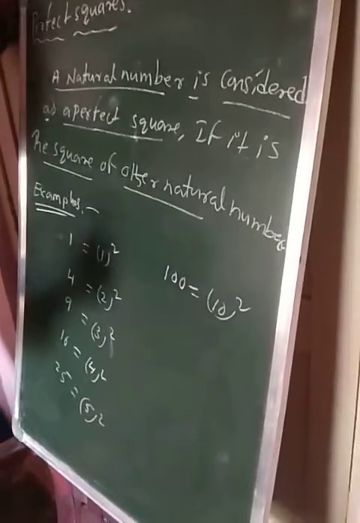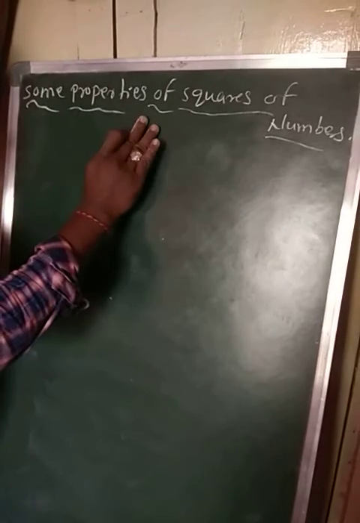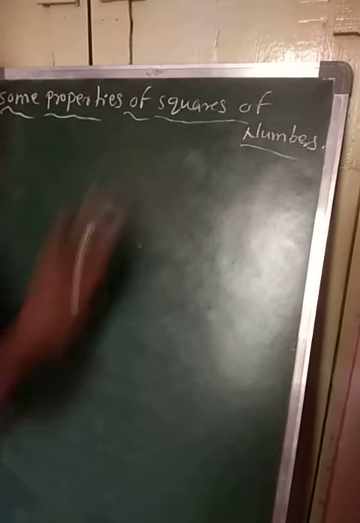Okay students? Pause. Okay students, now next one is some properties of squares of numbers.